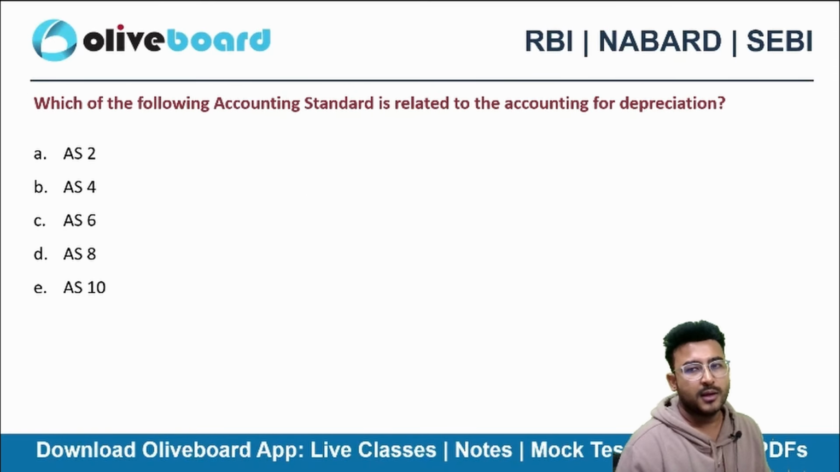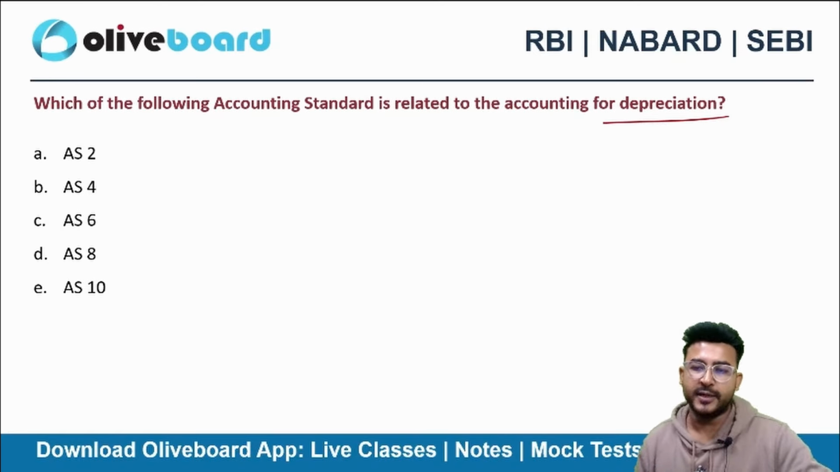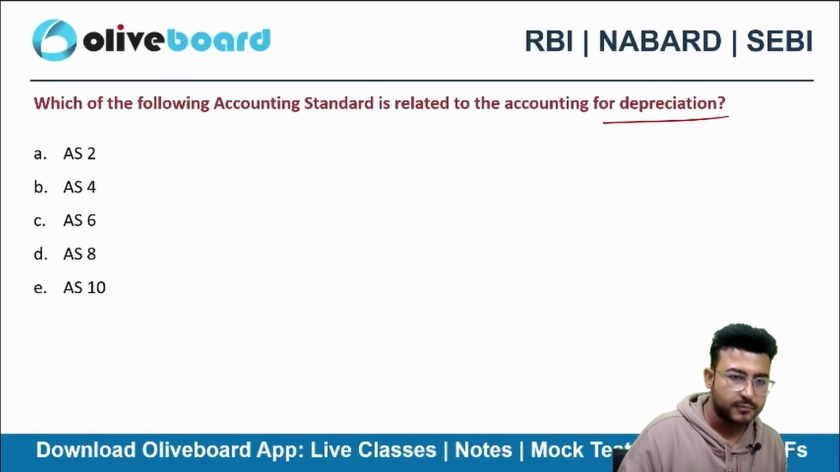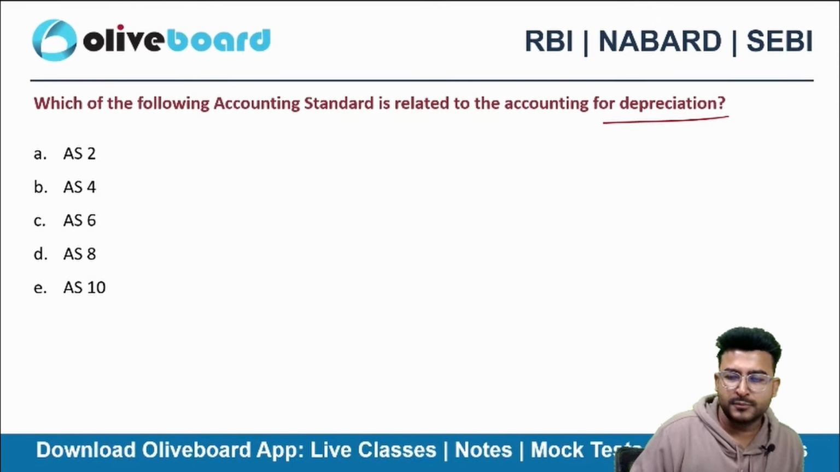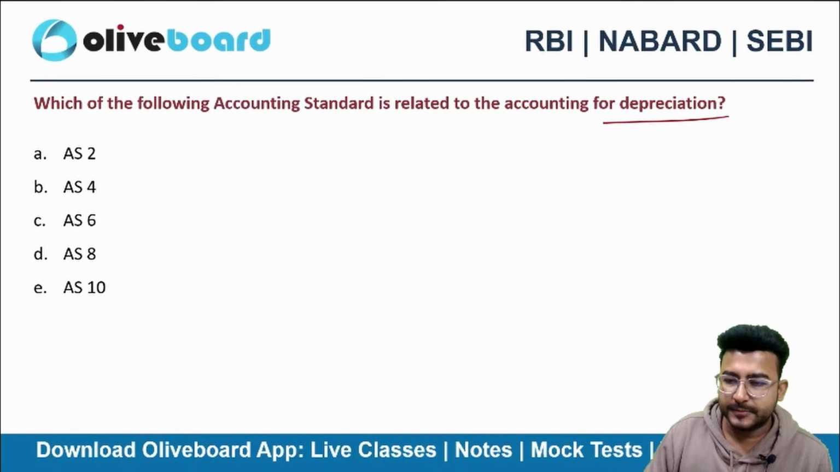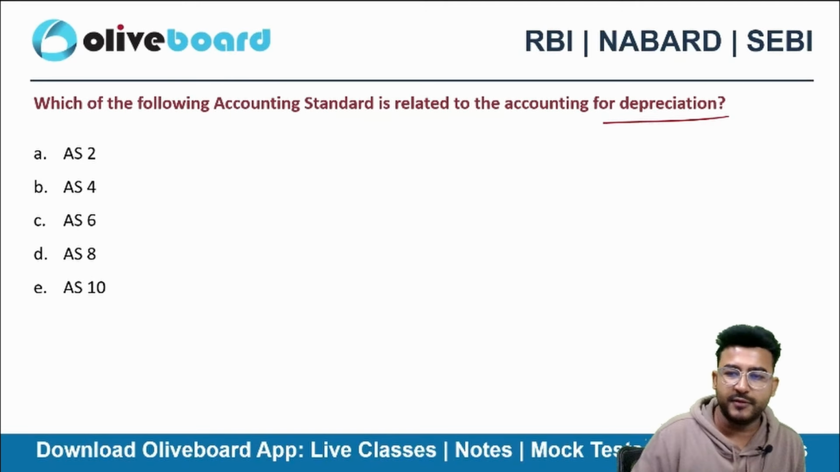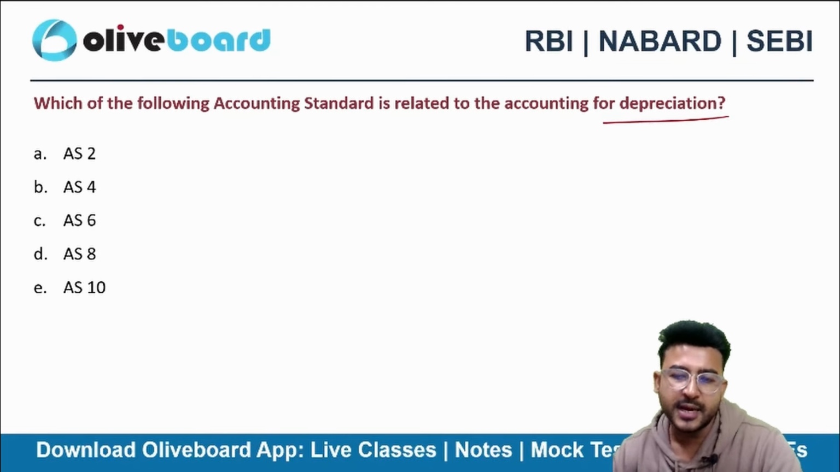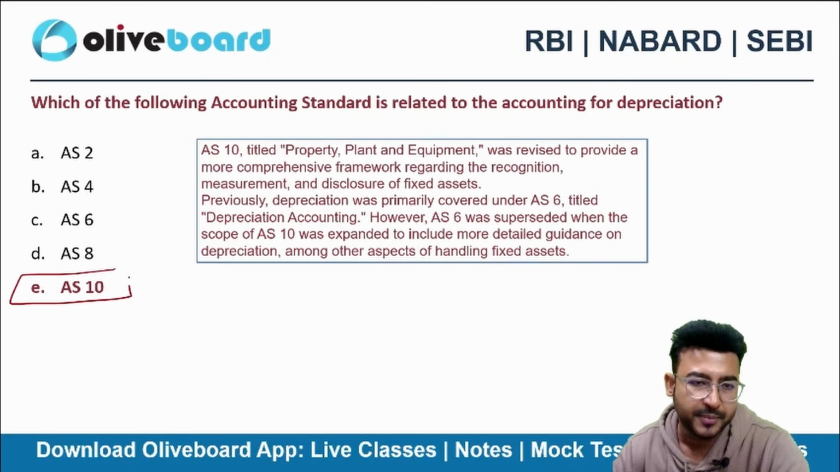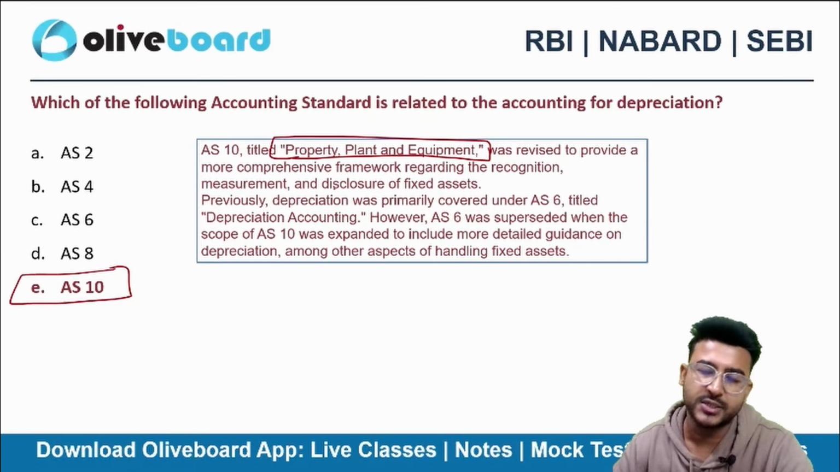Next one. Accounting standard which is related to depreciation. AS2, 4, 6, 8, 10. I have seen students making mistakes in this particular question, those who are not very much updated with the accounting standard related to depreciation, but it's not the case with you guys, right? Accounting standard 10 relates to depreciation. Actually, it relates to property, plant and equipment, but it covers depreciation also.